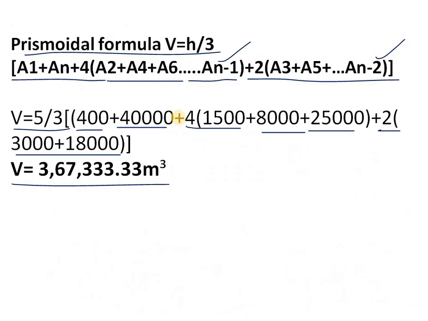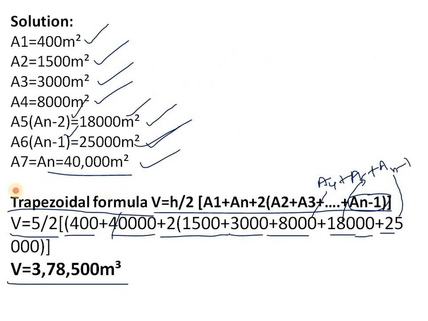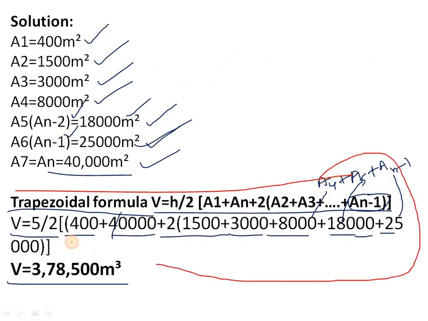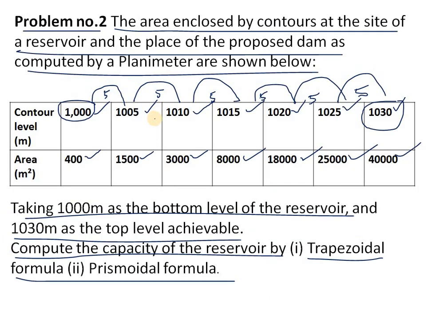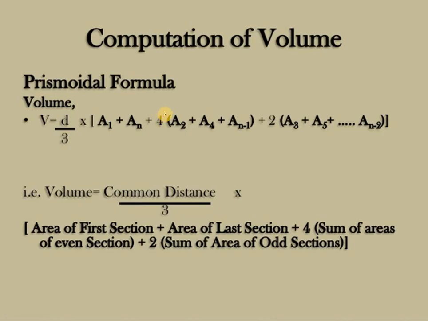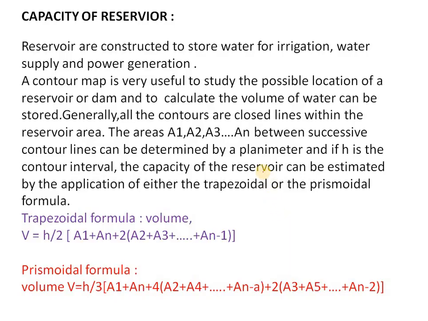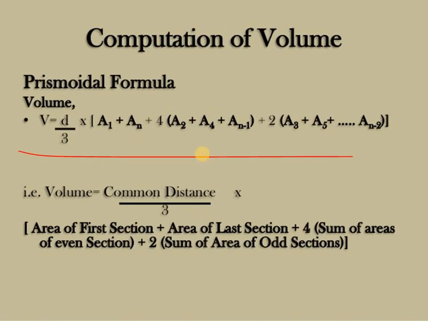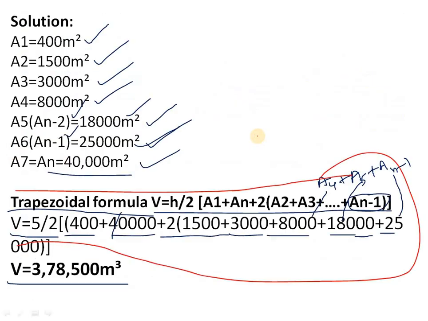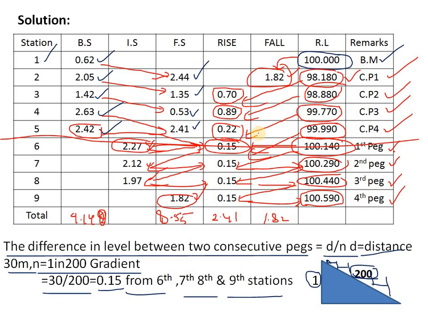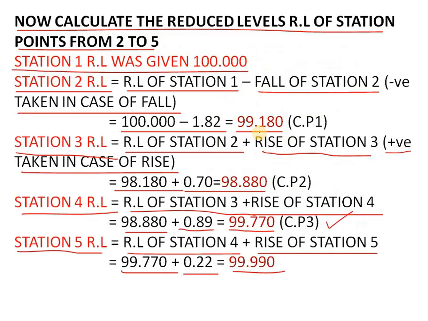And these are the reservoir problems. We have to remember these formulas compulsorily, as they are very useful: the trapezoidal formula and the prismoidal formula. We have to remember them to calculate the volume. These are all about calculating the reservoir, just like the contour reservoir maps. So these are the problems from contouring. Okay, thank you, have a nice day.